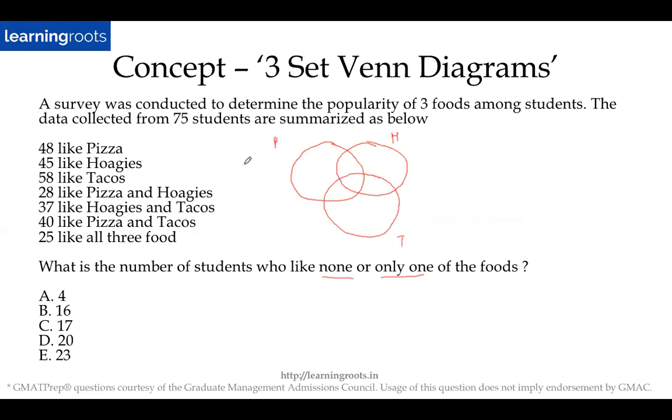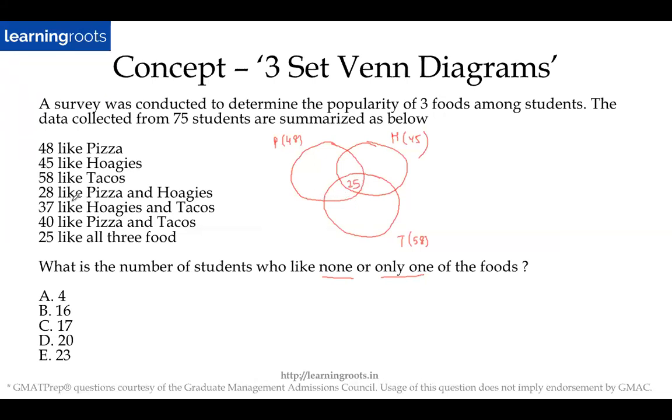So let's put these values down. Pizza is 48. This is 45. This is 58. So 28, like these two, I will not put 28 here because 28 is common to both the parts, right? So what will I do? I will put the middle value first, which is 25. So I'll put 25 here first.